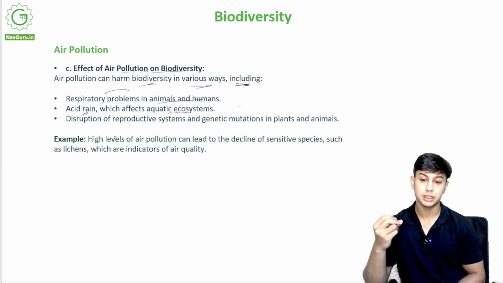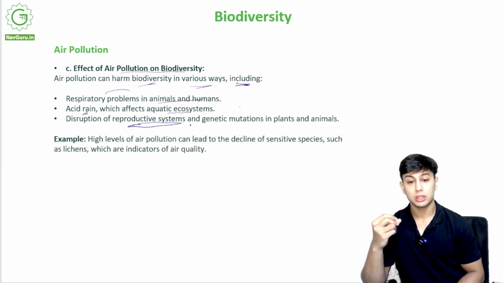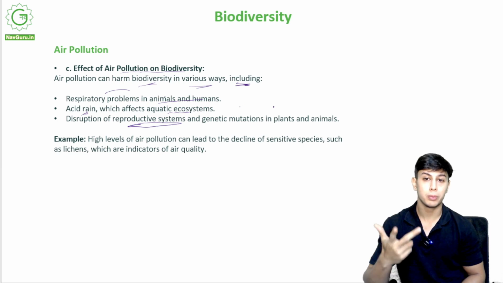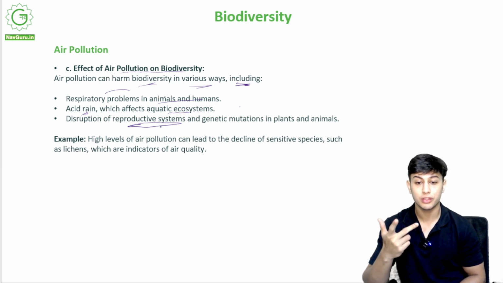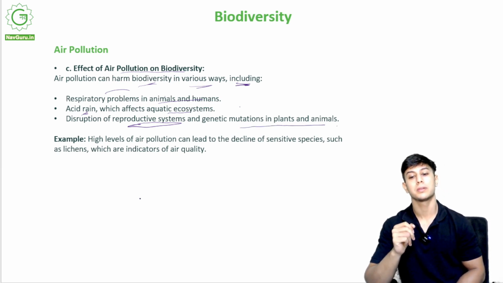Now, disruption of reproductive systems. It can cause a lot of genetic problems in humans. It can cause a lot of reproductive problems. Alright, it can cause hormonal imbalances. It can cause asthma. It can cause a lot of things in plants and animals.